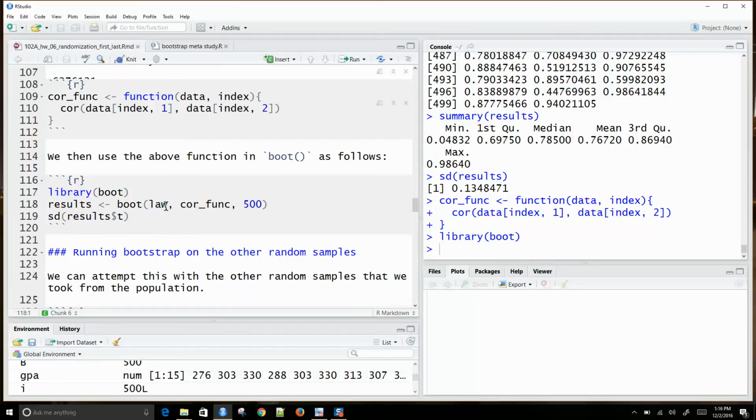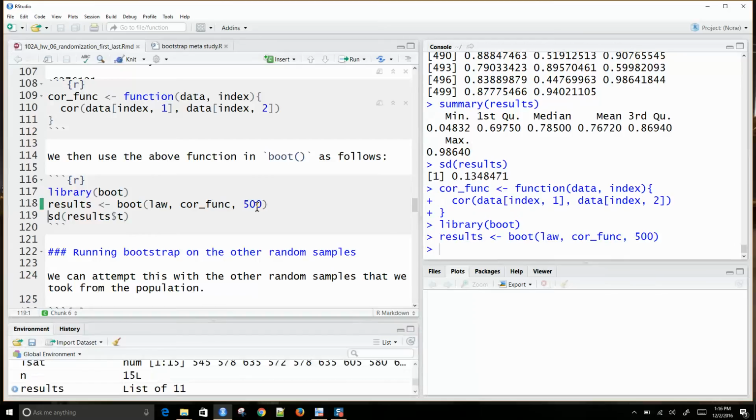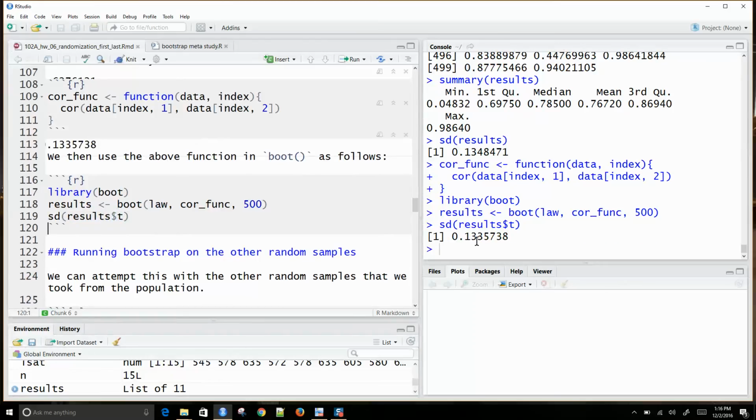And to run this, I just do boot. We're going to take our law data set, which is the 15 law schools, and we're going to do Bootstrap resampling on that sample of 15 using the correlation function, and we'll repeat this 500 times. Here I can estimate the standard error again by taking a look at results $t, and when I do that, I get something very similar to the other results I got, around 0.13. So these two things are in alignment; just because of sampling error, they're a little bit different.